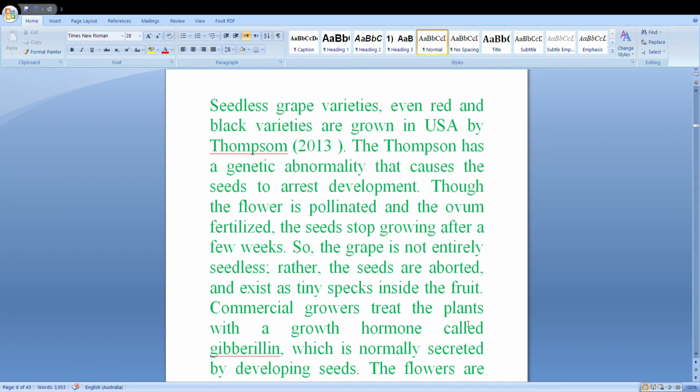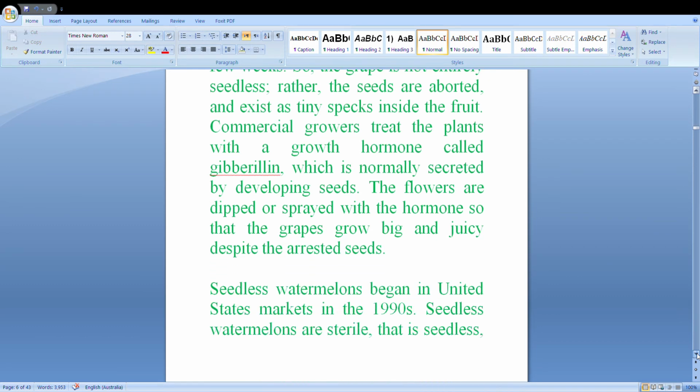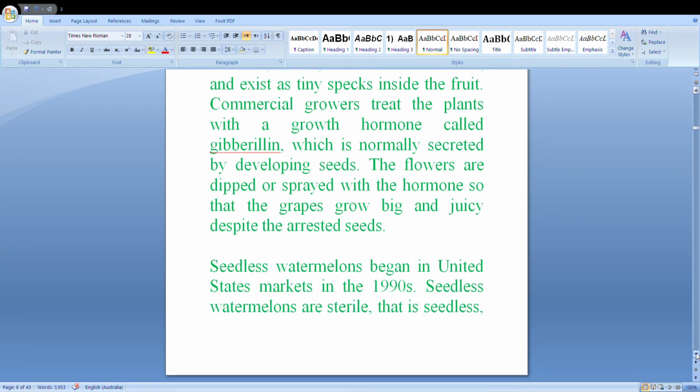Commercial growers treat the plants with a growth hormone called gibberellin, which is normally secreted by developing seeds. The flowers are dipped or sprayed with the hormone so that the grapes grow big and juicy despite the arrested seeds. The technique is the dipping method, and they use gibberellin to make them seedless.